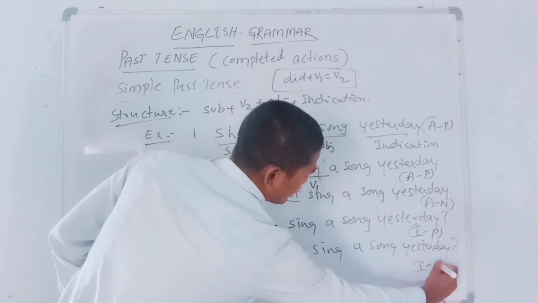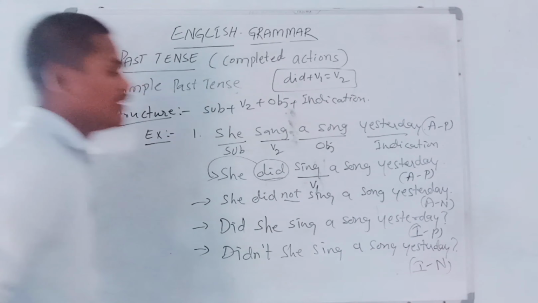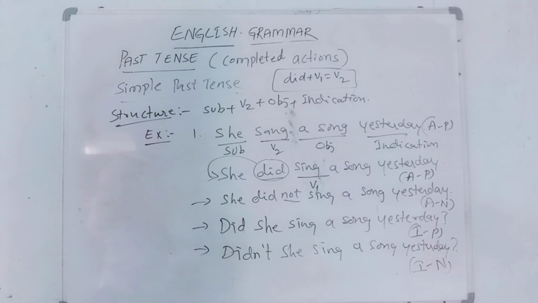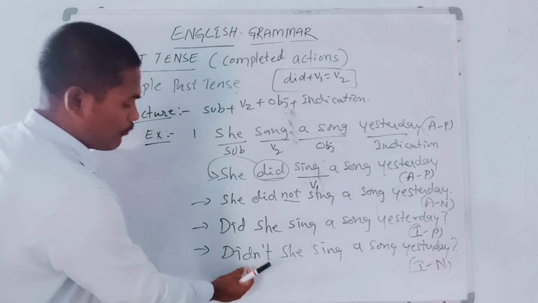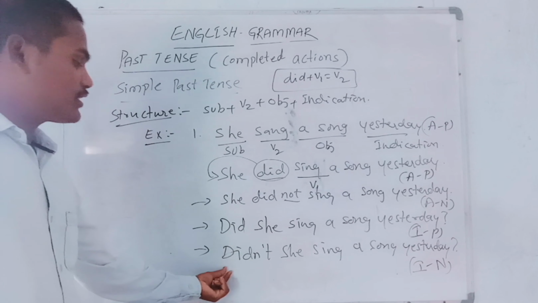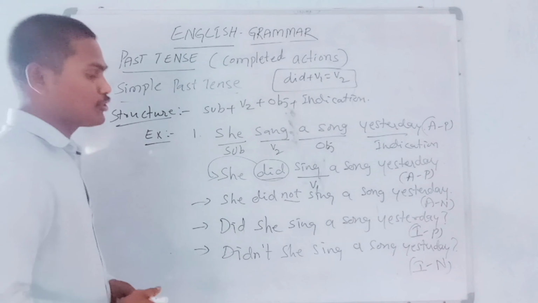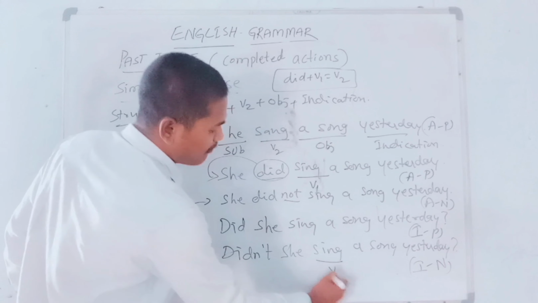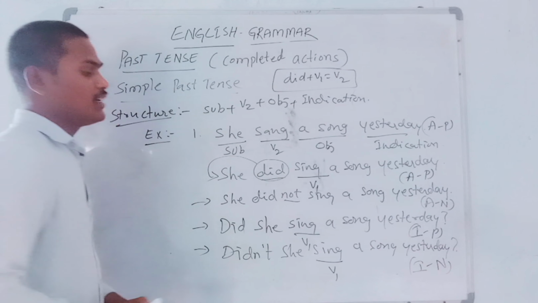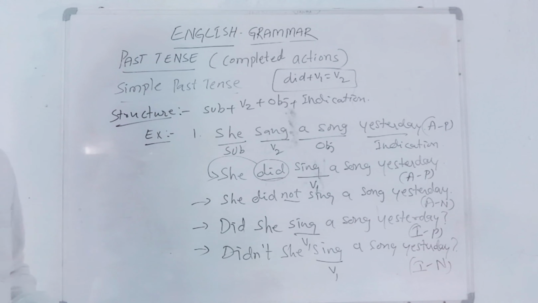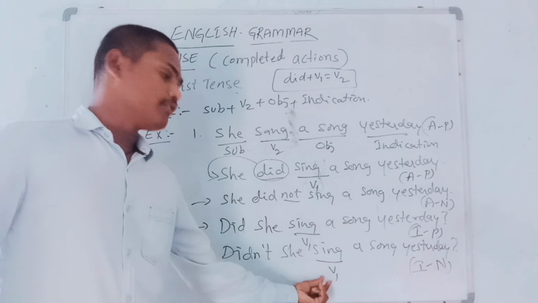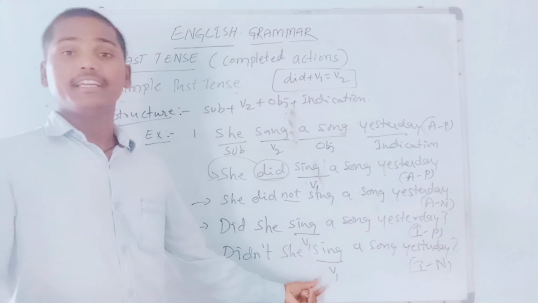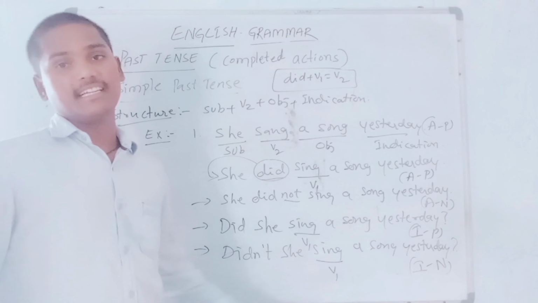It is interrogative sentence, negative expression. Dear students, one very important thing: whenever we are using did in the sentence, we should always write the V1 verb form. Otherwise, if you write any other form in the sentence when you use did, that becomes wrong. So always write the V1 verb form if you use did in the sentence.